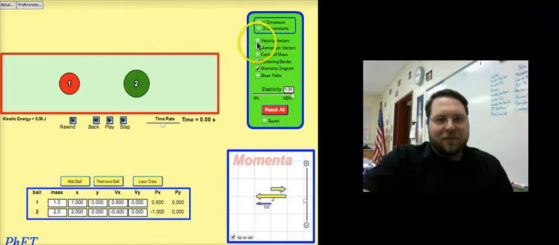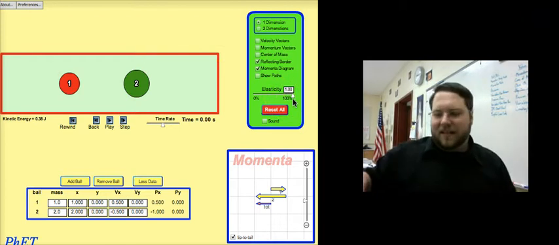In fact, I can put up some vectors here to show you. Those are the vectors representing the velocity of each one of these. So they're going to be moving towards each other, which means they will collide. Oh, excuse me, those are momentum vectors. I was wondering why they weren't the same size. So those are the velocity vectors for that. Now, if I hit play on the simulator, these two things are going to collide, and I've set this up to be a perfectly elastic collision.